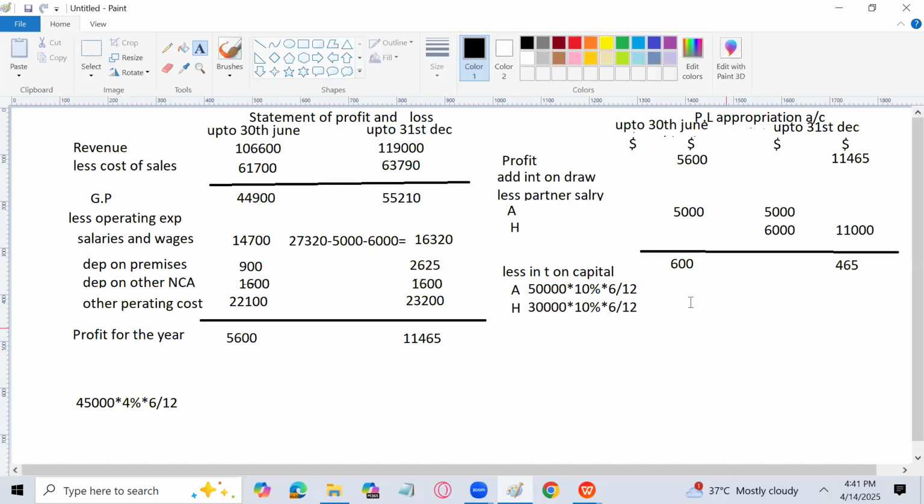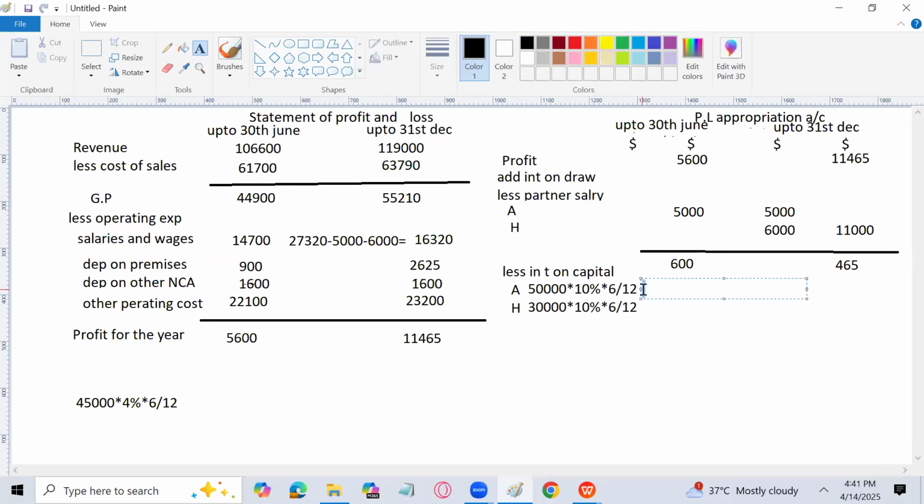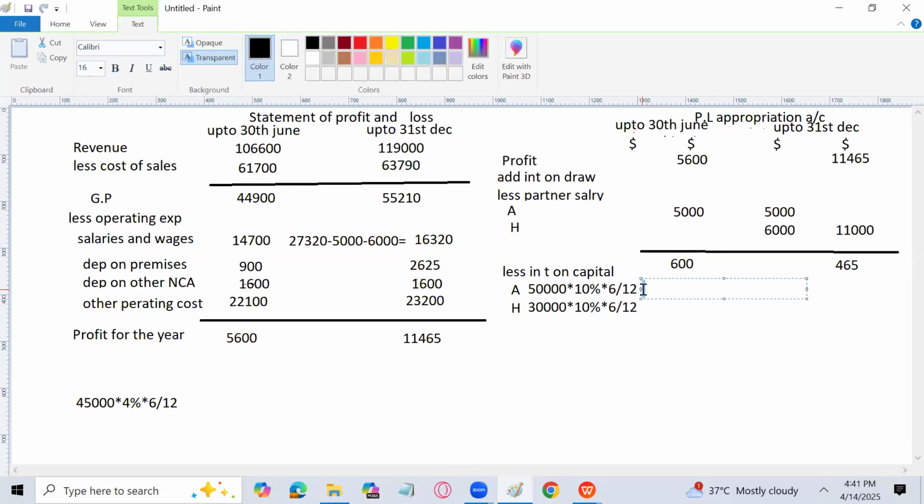So for this, it will become 50,000 into 10%, that is 5,000, and 6/12 is 2,500. For this, 30,000 into 10% is 3,000, and that is going to be 1,500. So the total is going to be how much? That is 4,000.